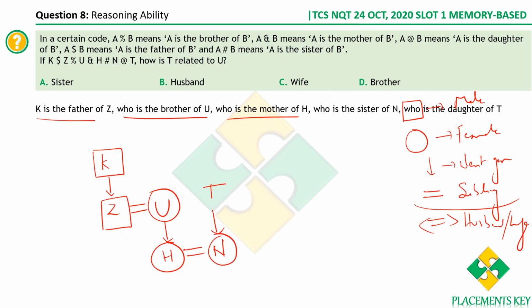Clearly H and N are siblings, and U is the mother of H and N. Also N is the daughter of T. Therefore, clearly T should be the father of H and N. That is, T and U should be married, husband and wife. Now, how is T related to U? T is the husband of U, which is option B. I hope this is clear for everyone.